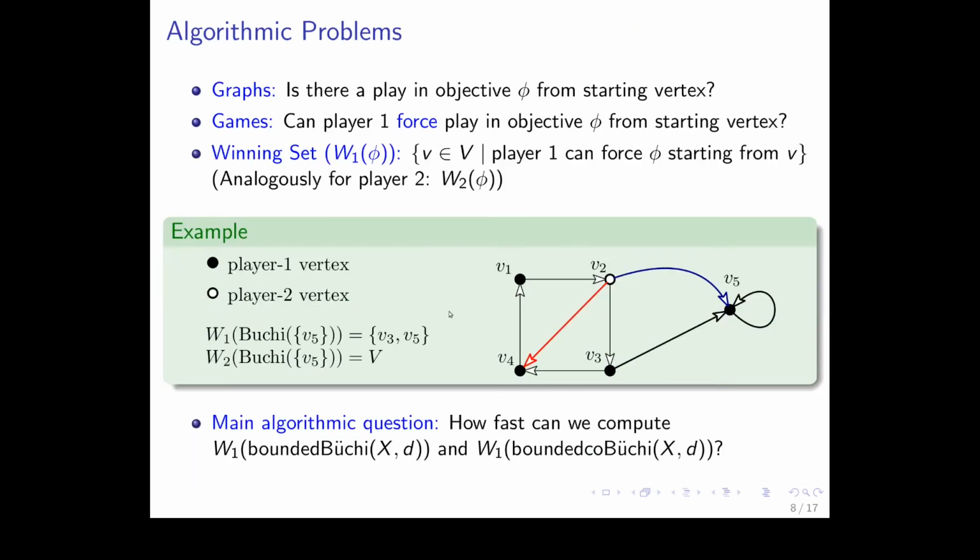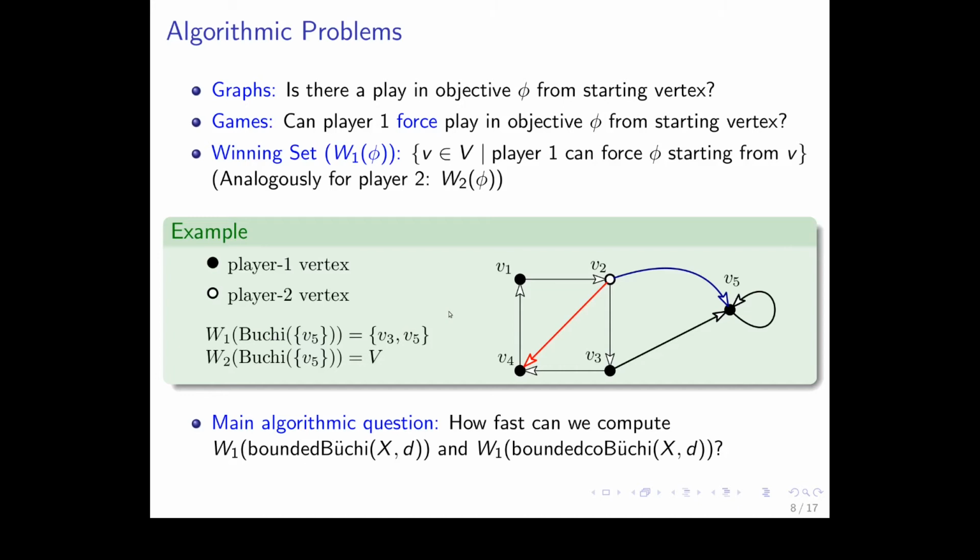Okay, so now what kind of algorithmic problems did we consider? What are the algorithmic questions? For graphs, the question is if there is a play in the objective from the given starting vertex. So if we can find such a green path from a given starting vertex for an objective.